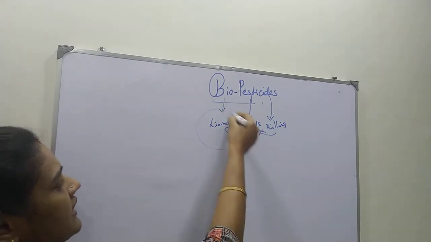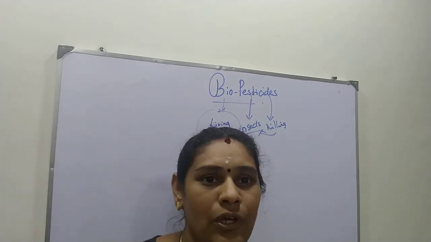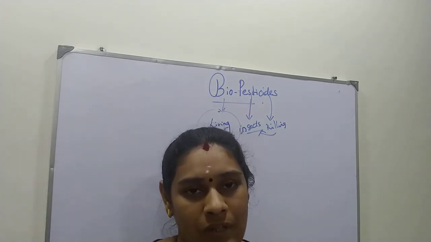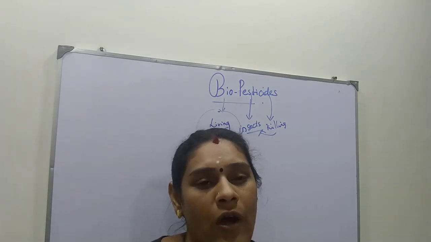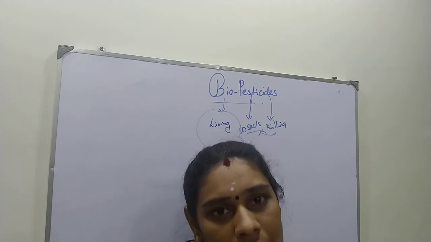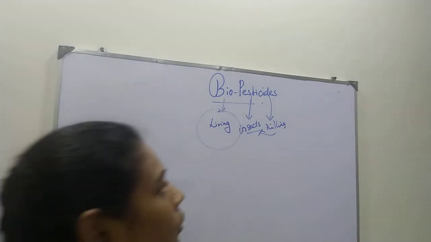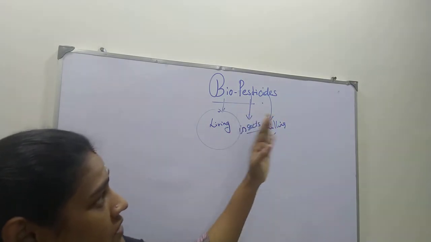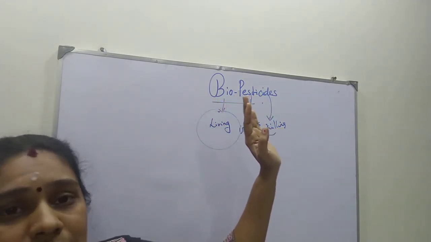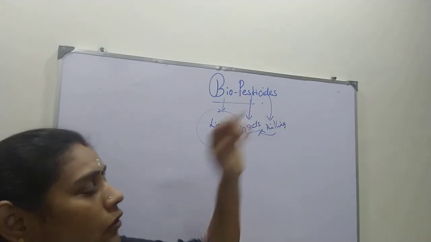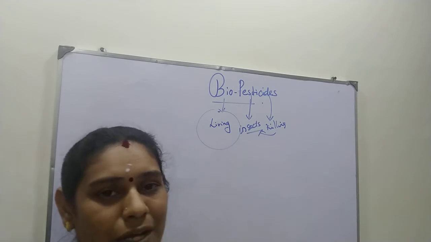The living or biologically related things we use for killing insects which disturb the growth of our crops. Are you clear? So biopesticides are living things used to kill insects. That is nothing but fungus and bacteria only.